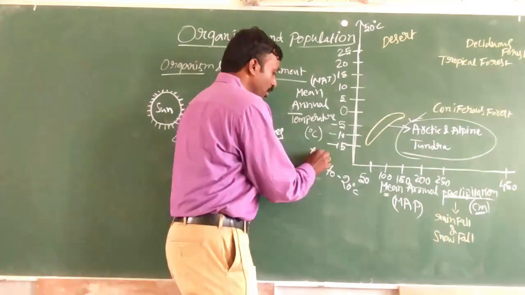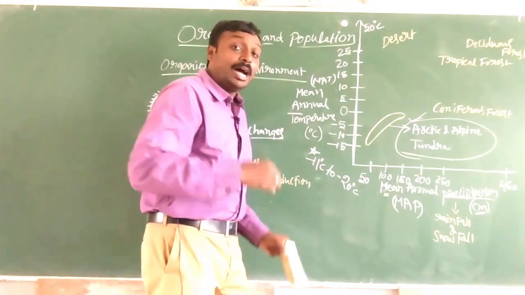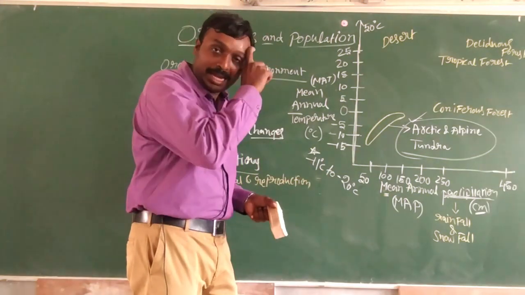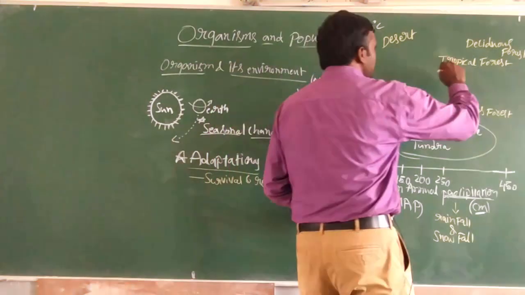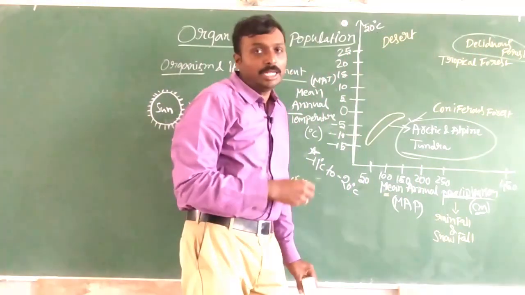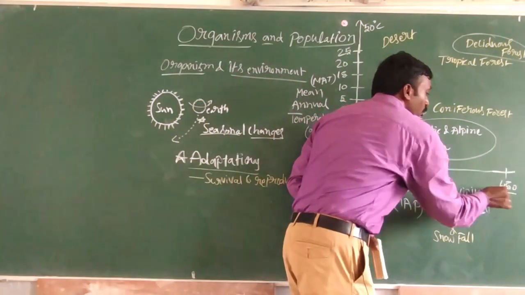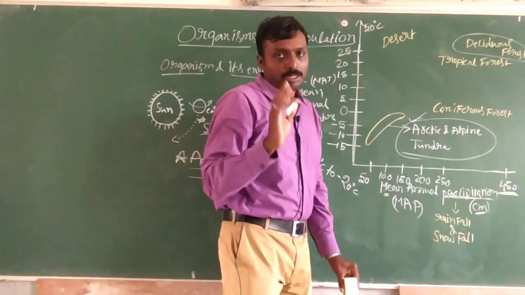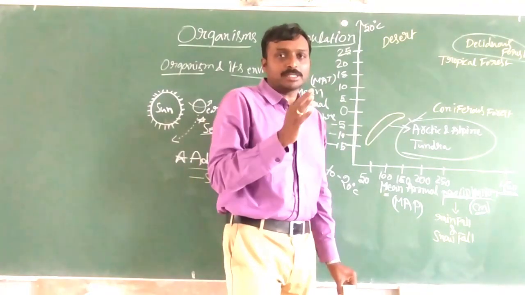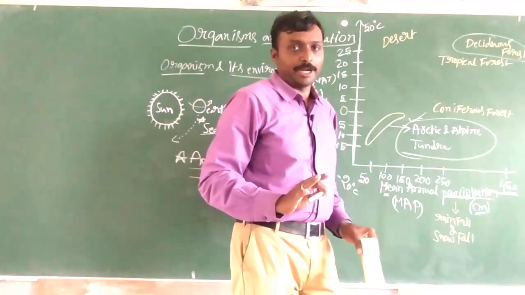And highest rainfall is taking place in deciduous forest, around 450 centimeters per year.